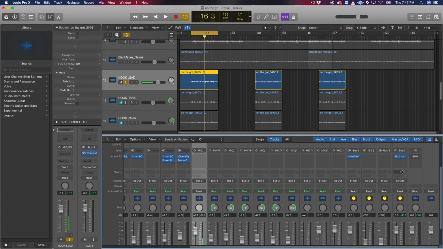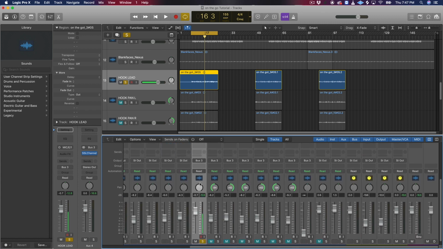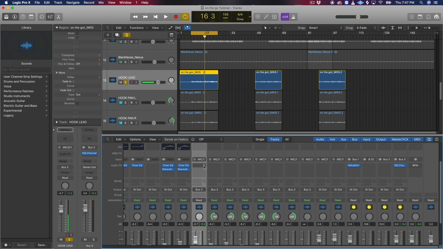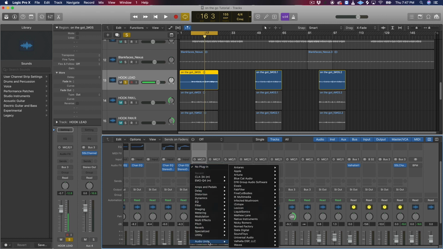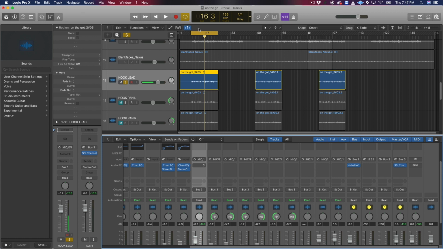So the next plugin I like to use is the EQUIPTMENT. We're gonna apply that directly onto our vocal. So let's go to EQUIPTMENT. You want to go down to audio units, go to waves, go to EQUIPTMENT, and that'll be mono because you recorded in mono. So let's click on the mono one.